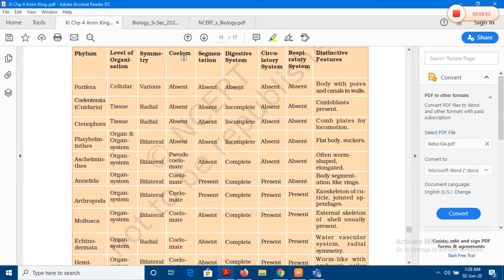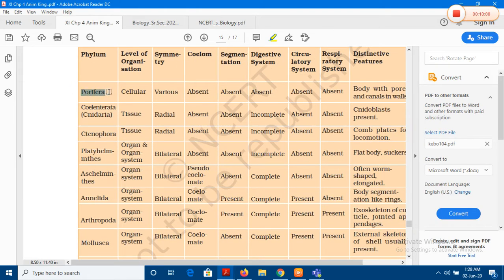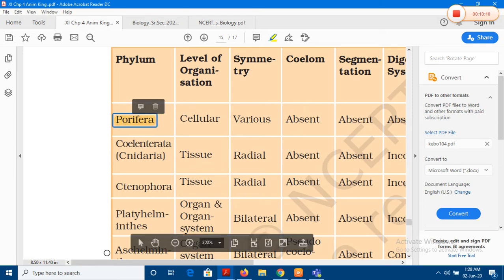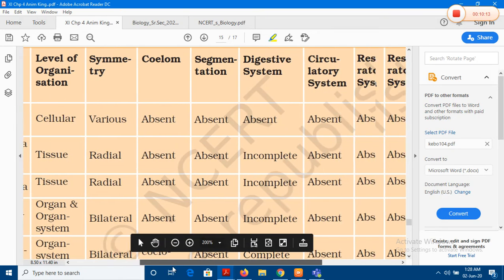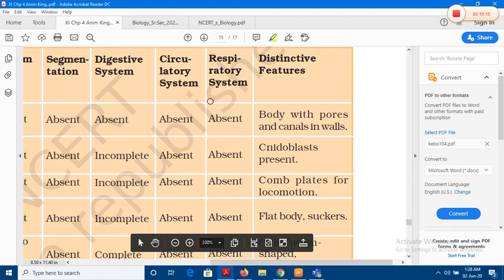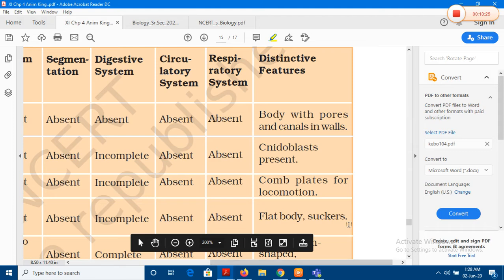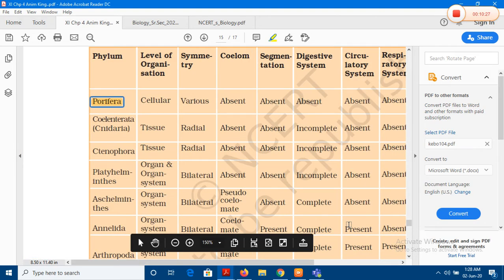Don't even think that the chapter has started in detail. It's just an initiation. For example, I'd like to share a trick with you. The first phylum is Porifera. Look for the word: Porifera includes which word? Pore, right? So it should strike you that the bodies of these organisms are going to have pores and canals in the wall. So Porifera, pore, pore, Porifera. Sponges, something which is marked with pores. So this is one way of remembering.